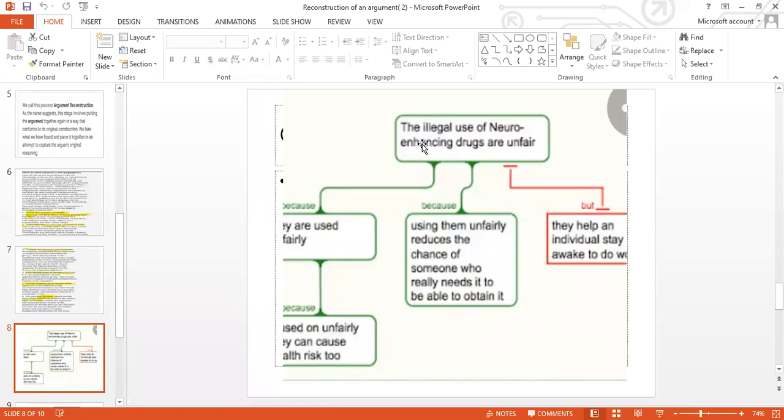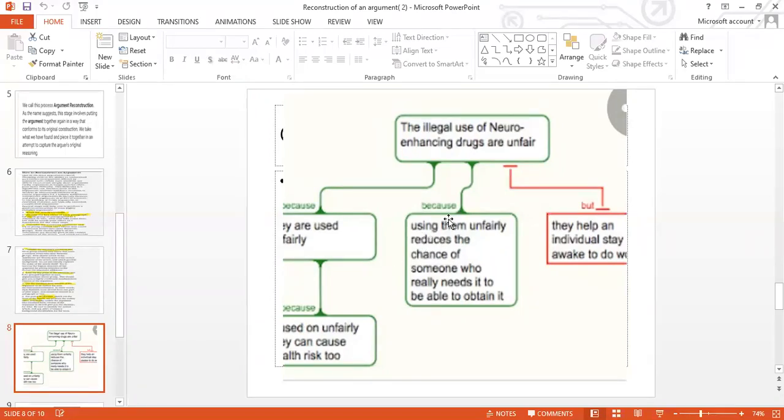Here, suppose the argument is that illegal use of neuro-enhancing drugs is unfair. So we frame out two further reconstructed arguments. They are used unfairly: in illegal use, they are used unfairly. So that's why. And another, because, why?